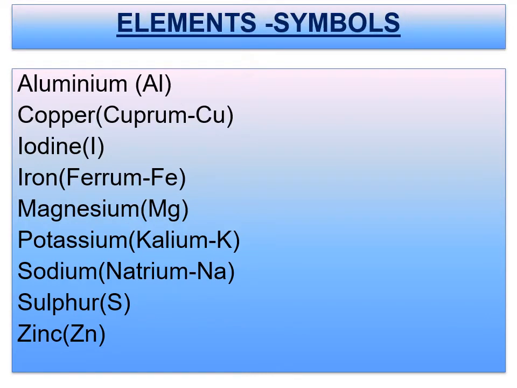Here we have some elements and their symbols. Aluminium, Al. Copper, cuprum. Already I told you for carbon we have used C, so to not get confused we go with Latin names. The Latin name of copper is cuprum, that's why we go with Cu. Iodine, I. Iron, ferrum, Fe. Magnesium, Mg. Potassium, kalium, K. Here also it is the Latin name, children. Sodium, natrium, Na. Sulfur, S. Zinc, Zn. So remember these also.